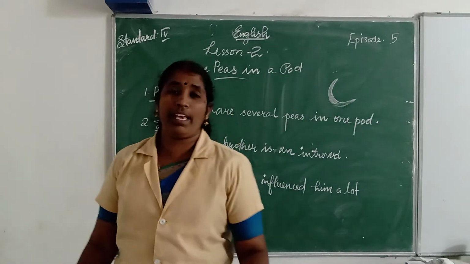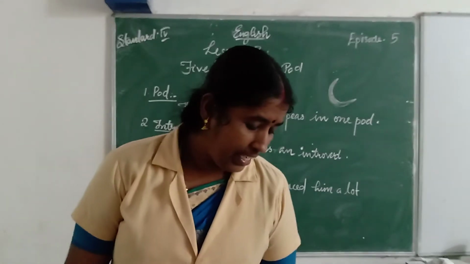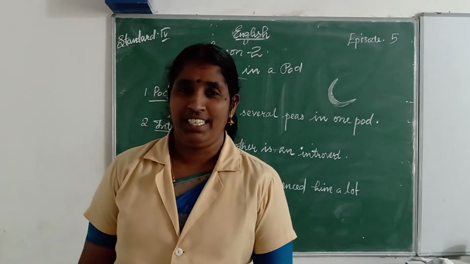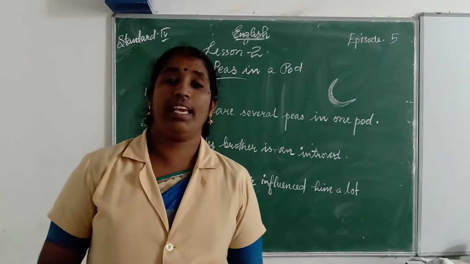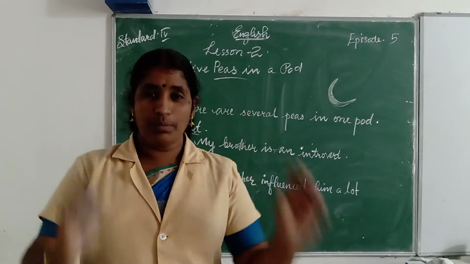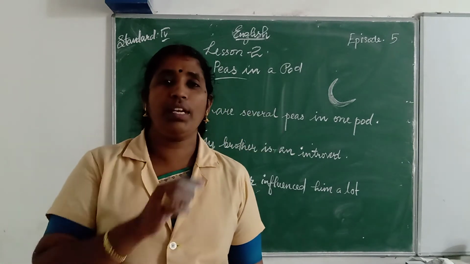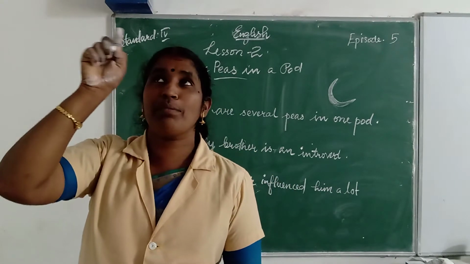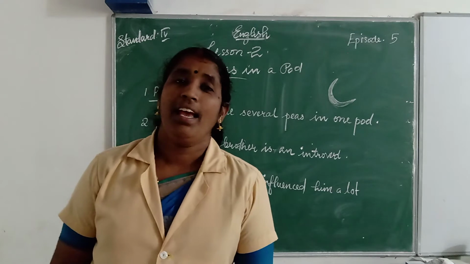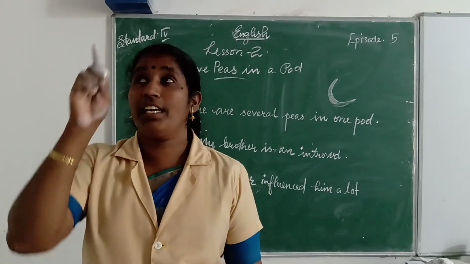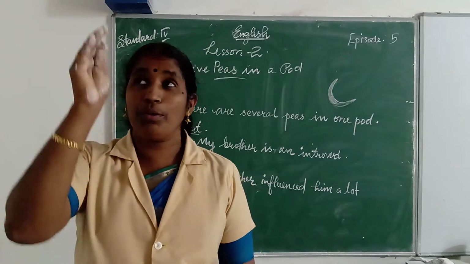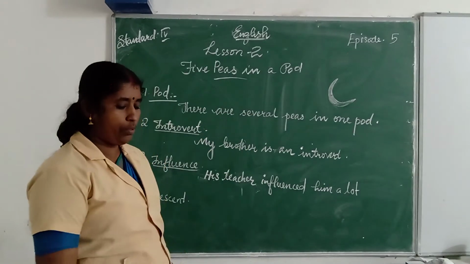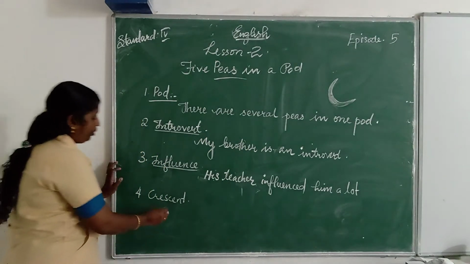And we can make a sentence using the word crescent. The sight of crescent moon is very beautiful. Is it correct? Look at night on the moon, and sometimes it may be a crescent moon, and the sight of a crescent moon in the sky is a beautiful thing. The sight of crescent moon is very beautiful.